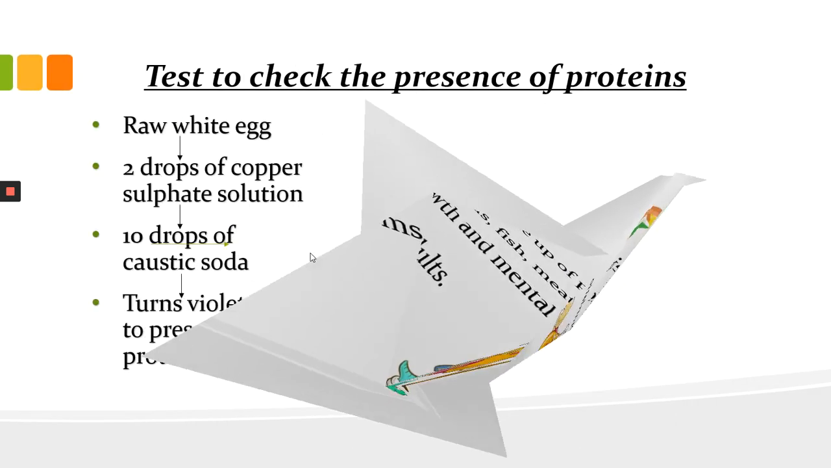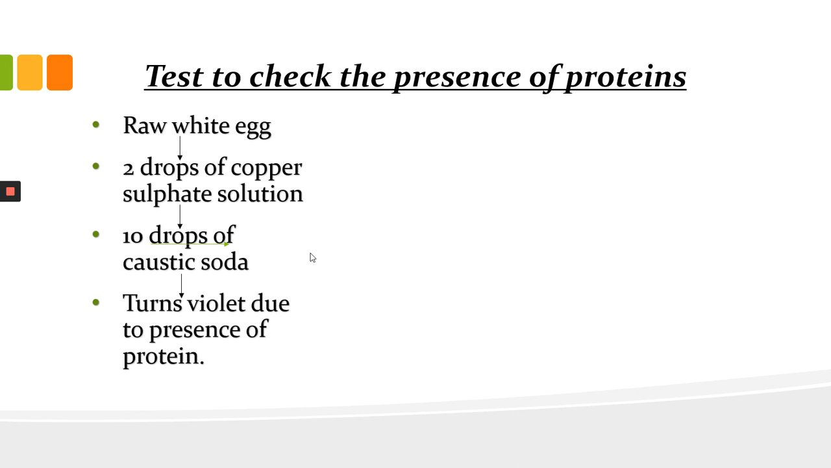Now, as we have done for carbohydrates, we will again test for the presence of proteins in our food item, whether the food that we are eating has the proper amount of protein or not. For that, I have taken here a raw white egg. You can take any food item which you want to test.